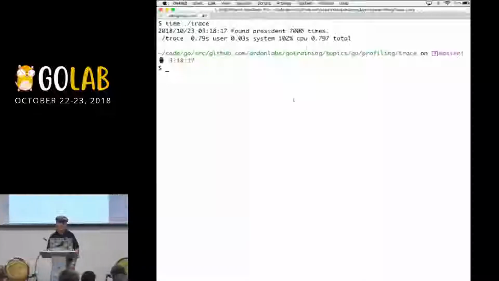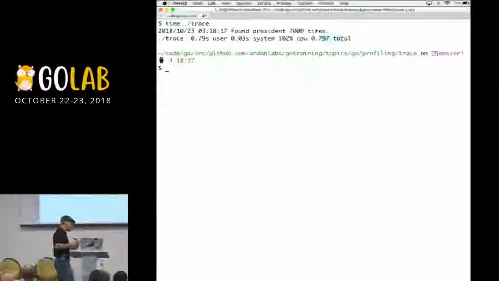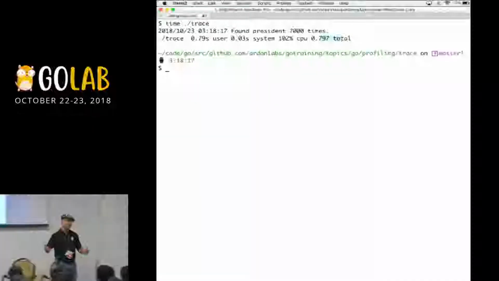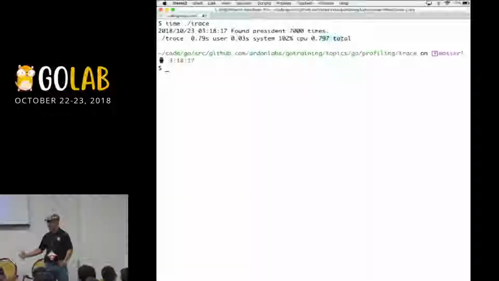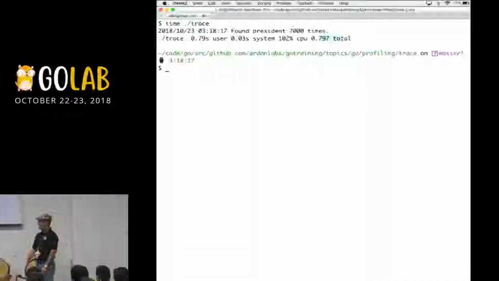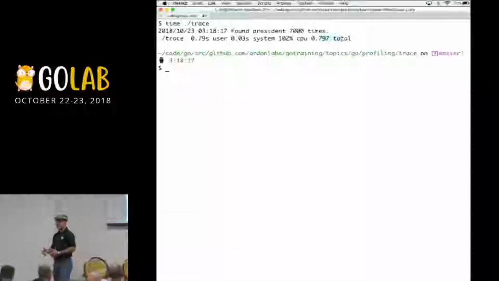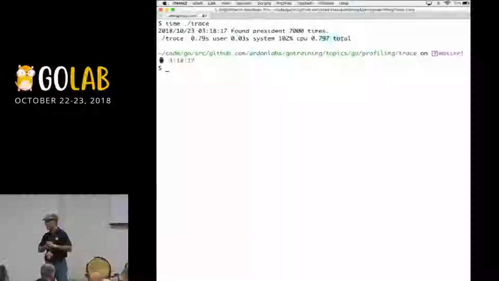So if I'm looking at this number here from the time command, it took almost about 800 milliseconds to process 1,000 documents. Now, maybe that's OK, but I told you I want to be able to process 1,000,000 documents. And if we're close to like a second for every 1,000, this is probably not fast enough. All right, so now the idea is I have a working program. I can start trying to refactor and tweak this. So we've got 2 choices to try to figure out how to make this thing run faster. We can look at a profile, a CPU profile, and see if that shows us anything interesting. So why don't we do that first?